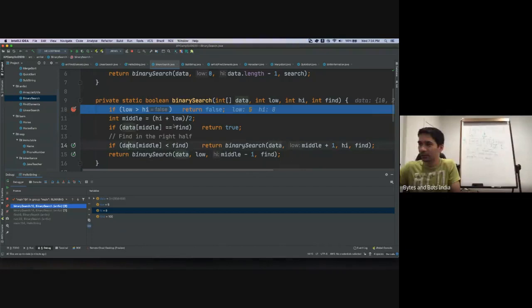So see how from here it jumped back to there. But in this case, now look at the low. It has become 5. Earlier it was 0. So that's the loop part.